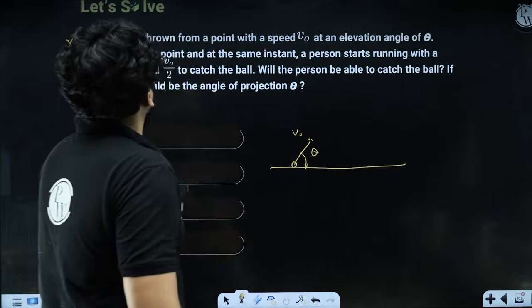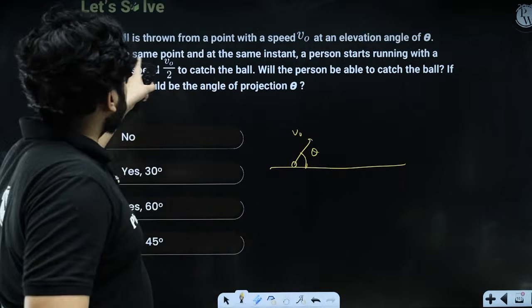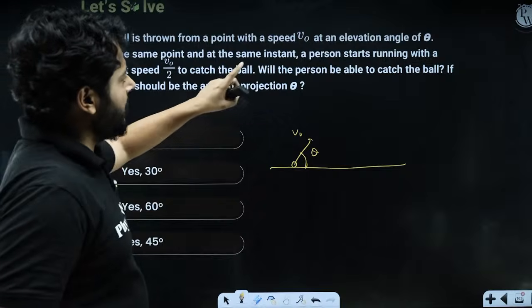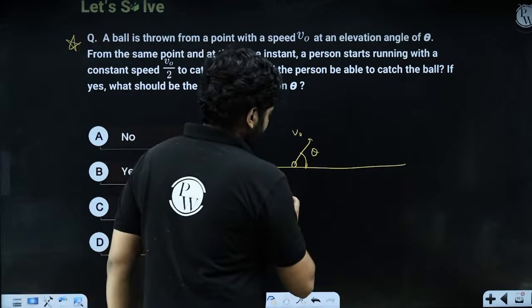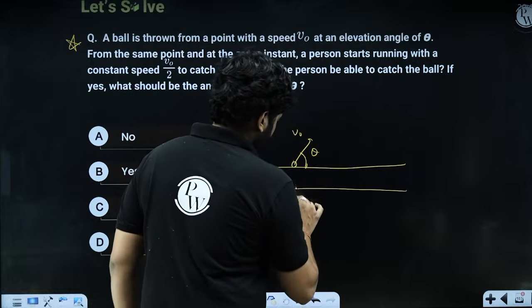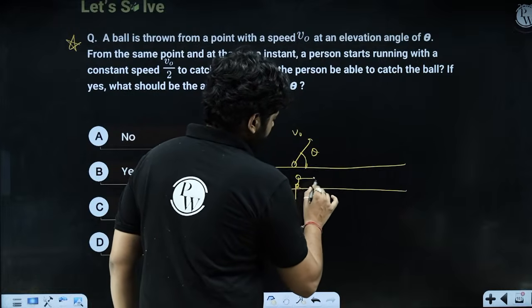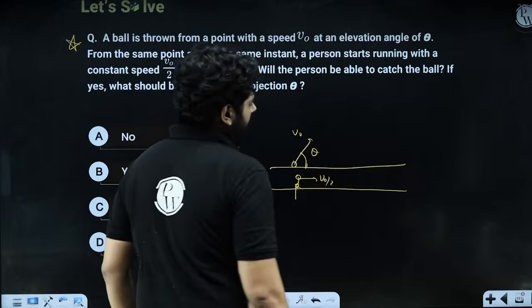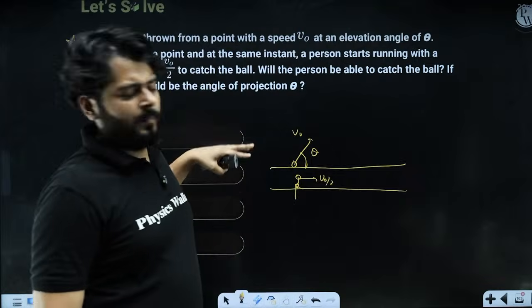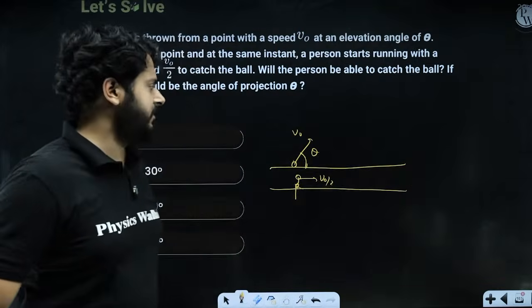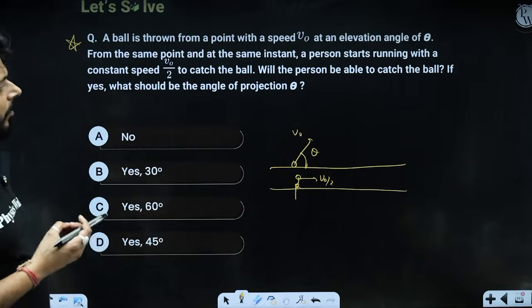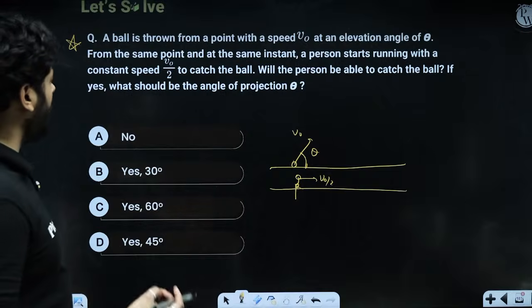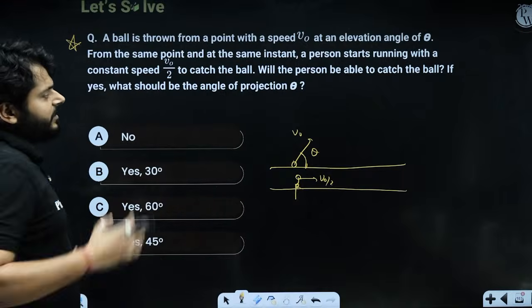From the same point at the same instant, a person starts running with the constant speed v0 by 2. So the person is running at the same instant, at the same point, at the speed v0 by 2. The person will not be running at an angle; the person has to run along this direction. So the question is, will the person be able to catch the ball? If yes, what should be the angle of projection?